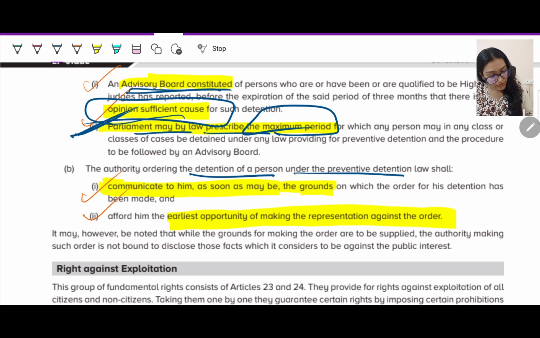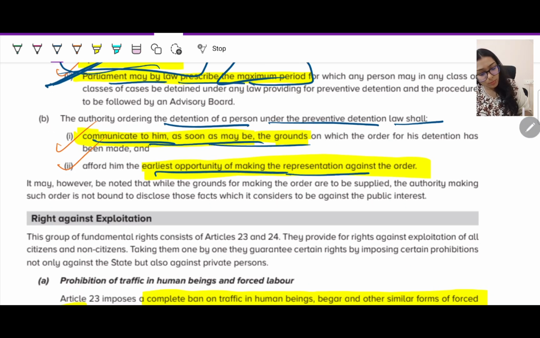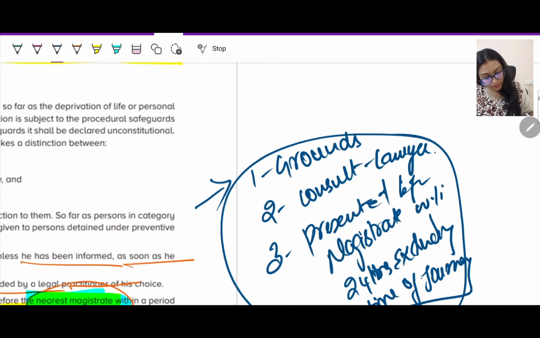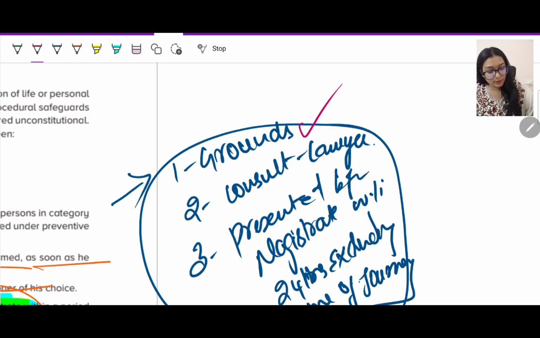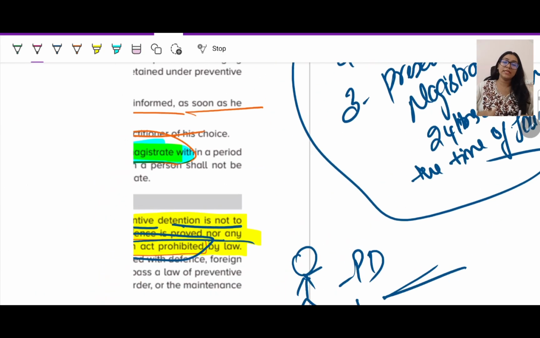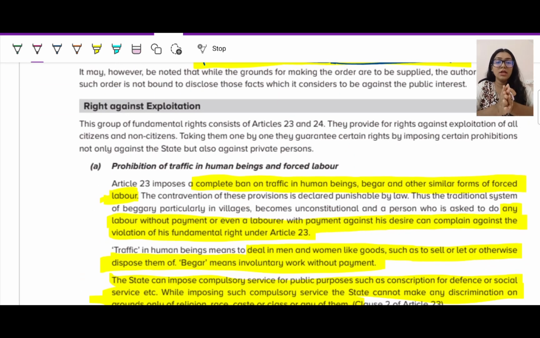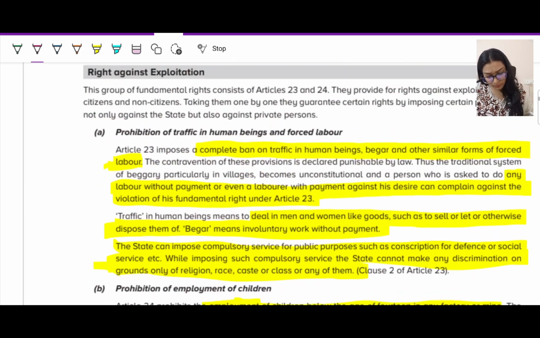And the authority for detention of a person under the preventive detention law shall communicate to him the grounds as soon as possible. If I'm extending beyond 3 months, then again I have to go and communicate the grounds to him, and give the earliest opportunity of making a representation. Again, we are coming to this point again. If I'm extending beyond 3 months, then I should be given grounds and be able to consult a legal practitioner who can go and represent me. That is your Article 21 and 22, right?